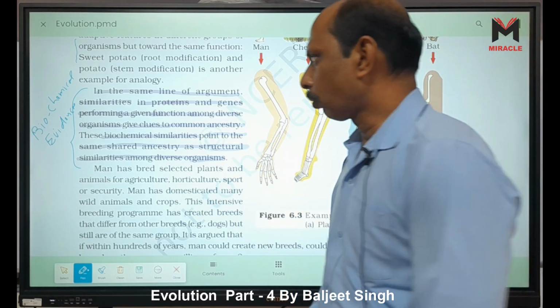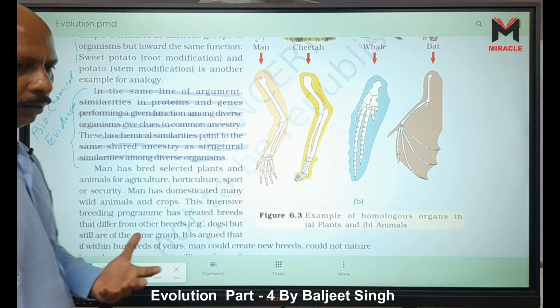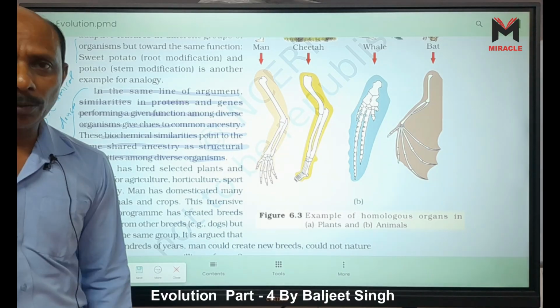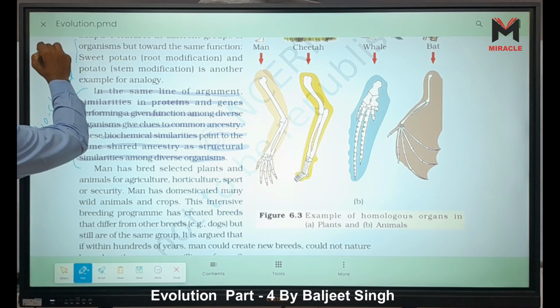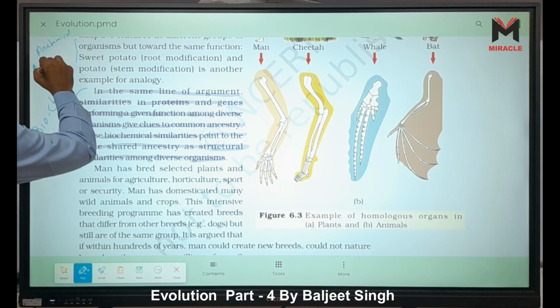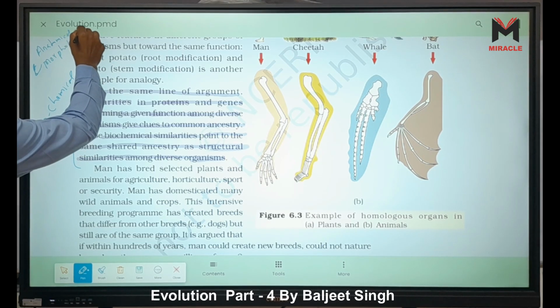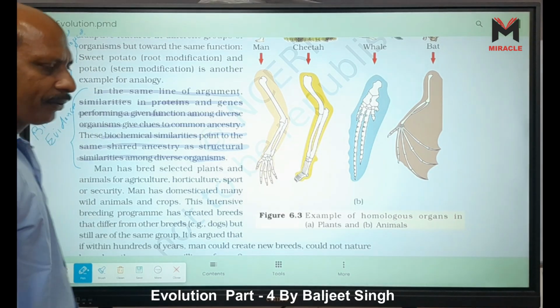That is also called anatomical or phenotypical, right? Anatomical or morphological evidences. This one is called anatomical and morphological evidences, right?